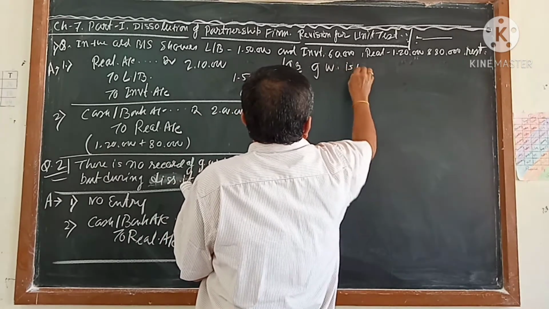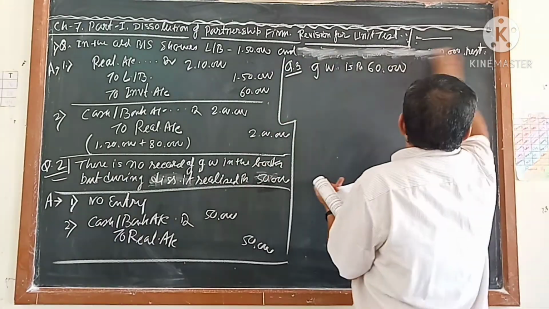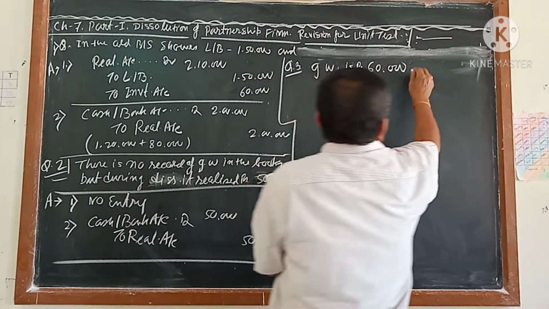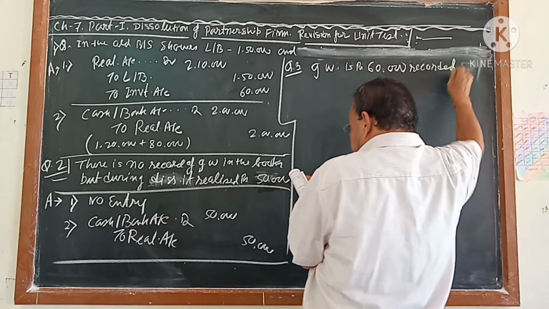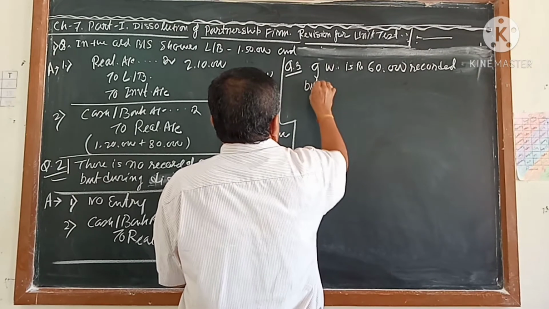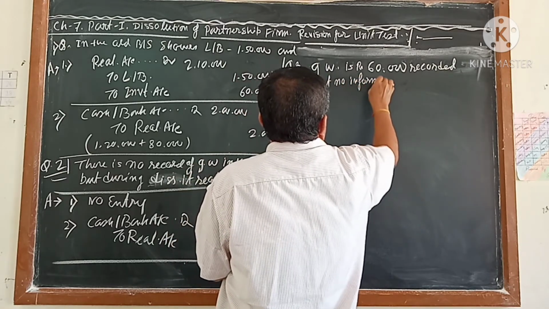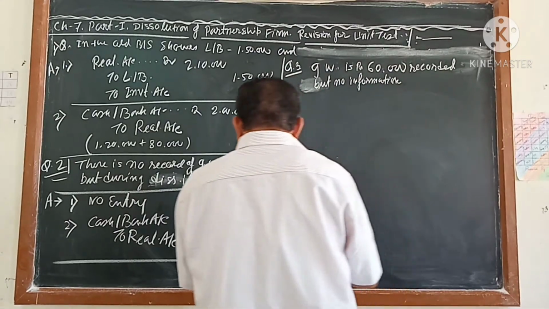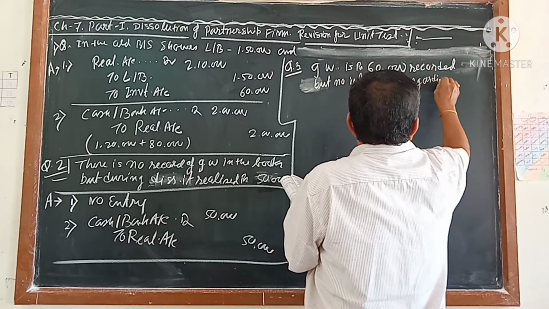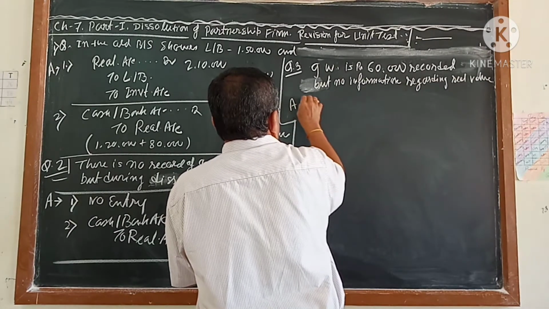Goodwill is rupees 60,000, it is recorded, okay? But there is no information regarding the realized value.